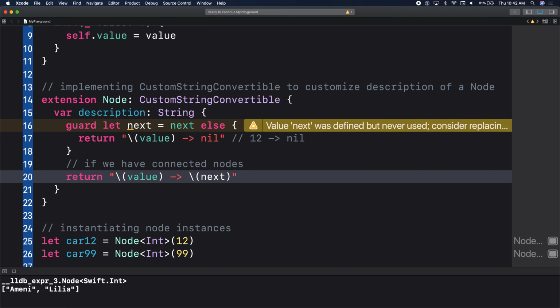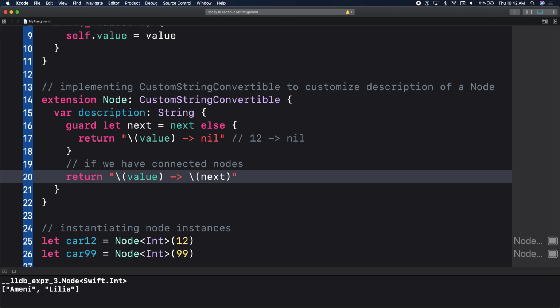And the power of our description, now next knows how to print itself. Everybody? It's almost like recursive in a sense, right? Because here, next is a node, correct? A node knows how to print itself. So then it will just keep printing until it gets to nil. Any questions about that here?